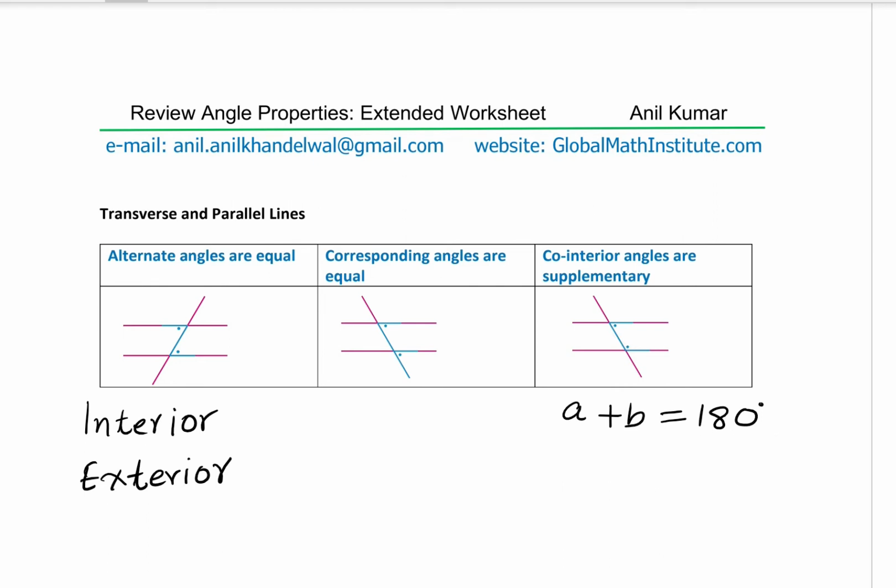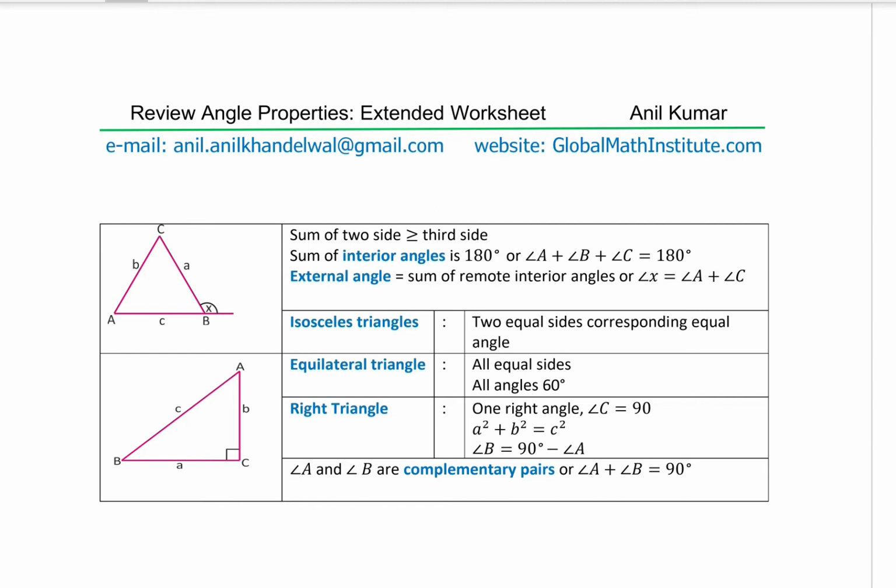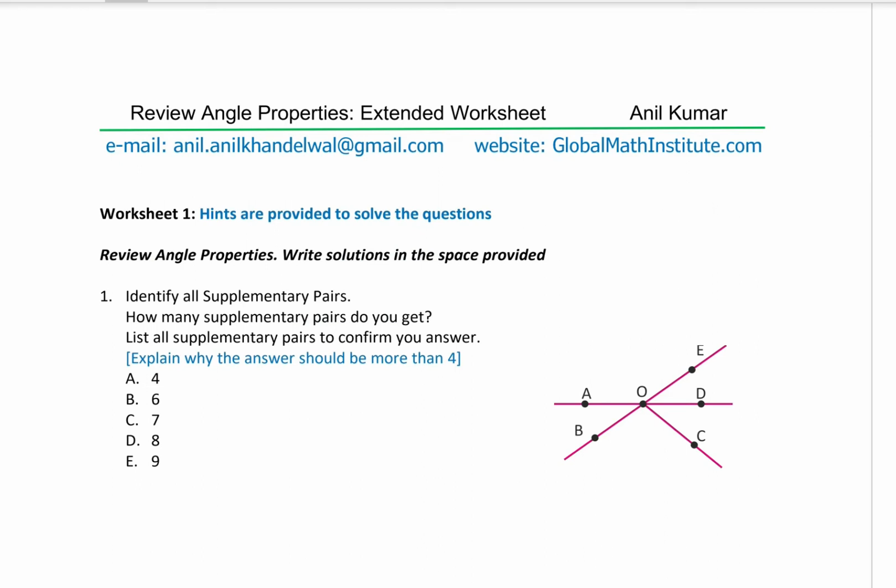Then we'll talk about some triangles. In triangles, this external angle is equal to sum of the remote interior angles. So you could have isosceles triangle, equilateral triangle, right triangle. In right triangle, hypotenuse square is equal to sum of squares of the other two sides. Now these two angles are complementary. Their sum is also 90 degrees, correct? And therefore, you can write A plus B as 90 degrees, or you could write B is equal to 90 minus A. With that in mind, let's begin to answer our questions.